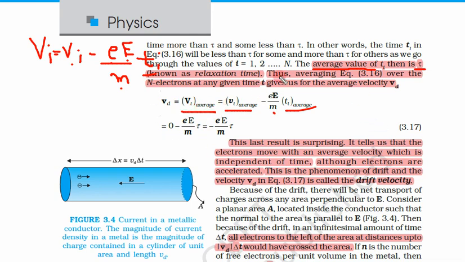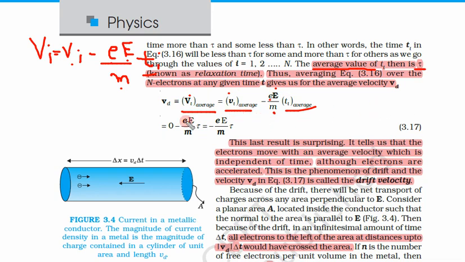So we have taken the average of all of them. See here, E by m is in normal letters because I said previously that these are scalar quantities. Only this E and V are vector quantities.